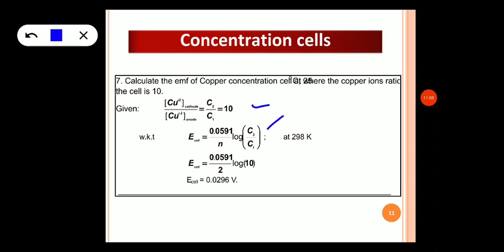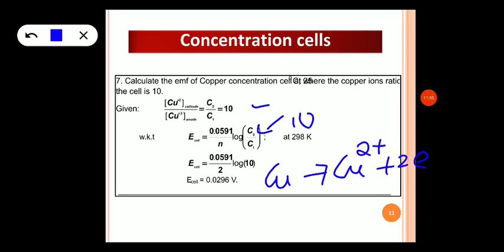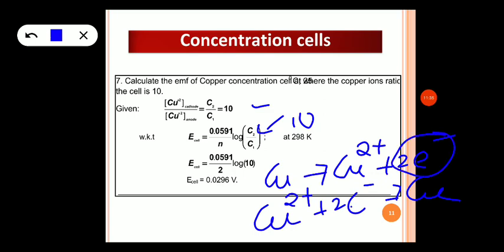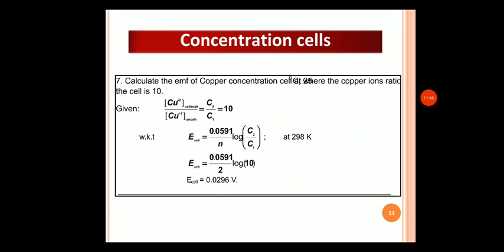Okay. The ratio is already given here, 10, and if you write the cell reaction, the copper Cu2+ metal will lose electrons. Okay. So it undergoes oxidation at the anode, losing 2 electrons. At cathode, a metal ion accepts 2 electrons and undergoes the reduction. So how many electrons are getting transferred here? There are 2 electrons. So in place of n, we have written 2. So if you solve, we'll come out with the answer that is 0.0296 volts.